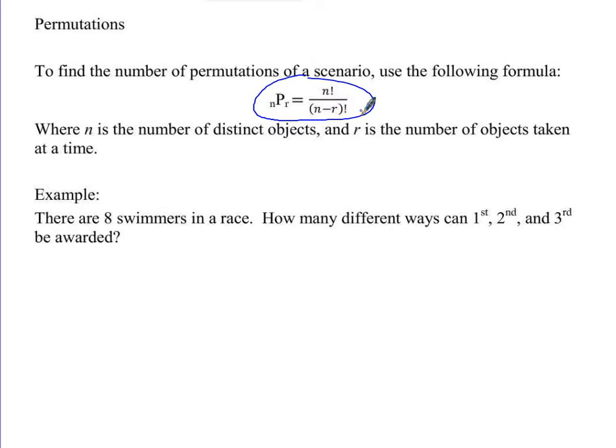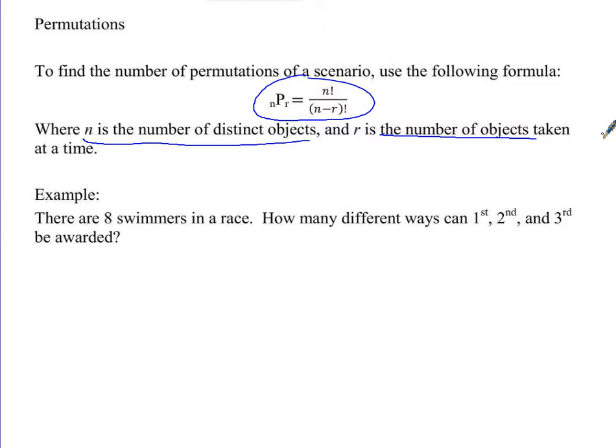So now I have to tell you what those letters mean. n is the number of distinct objects, and r is the number of objects taken at a time. That's the vocabulary that is used for n and r. And the way you read that is nPr equals n factorial divided by n minus r factorial.